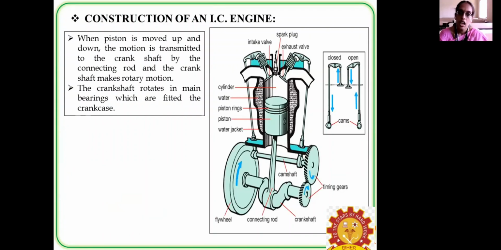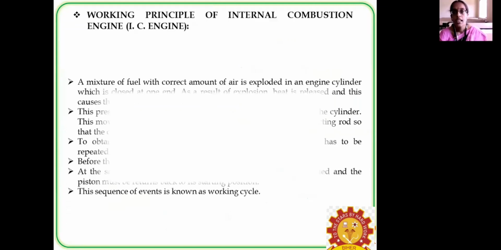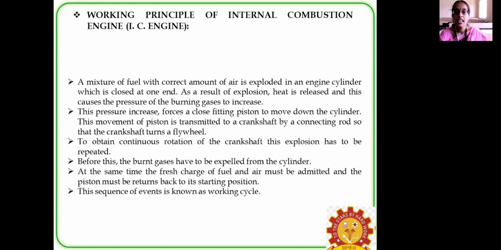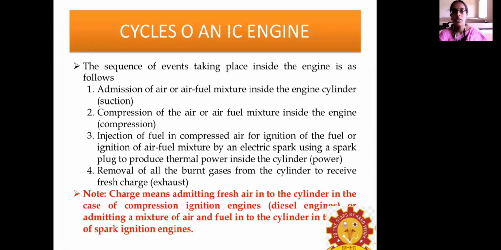Next one is the crankshaft, which rotates in the main bearings. The piston gets moved up, and it helps to transfer motion to the crankshaft through the connecting rod. So this shaft makes the rotary motion. I have explained earlier about the function of an internal combustion engine. This four-stroke cycle has to take place in the working principle of an IC engine. First is suction, admission of air; then compression of the air and fuel mixture; and ignition.